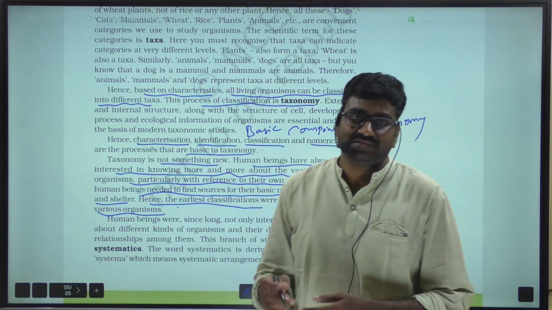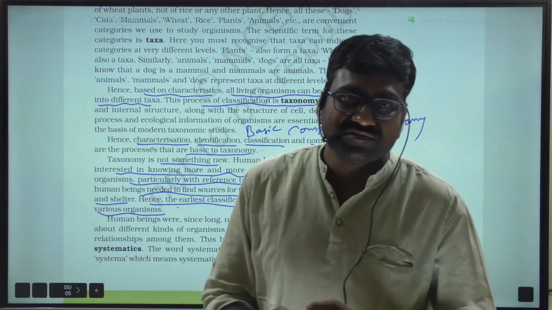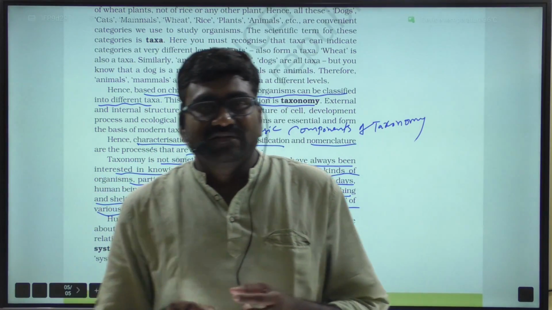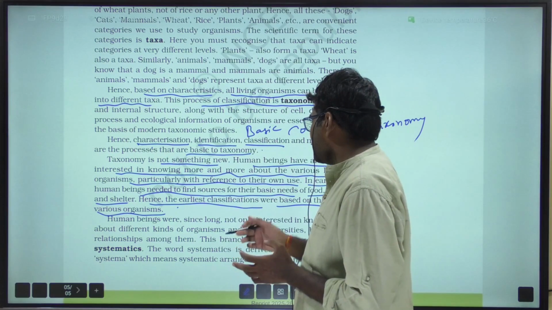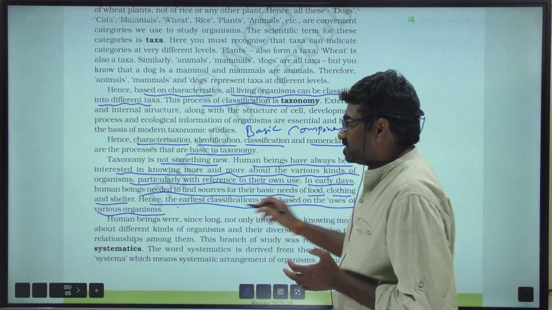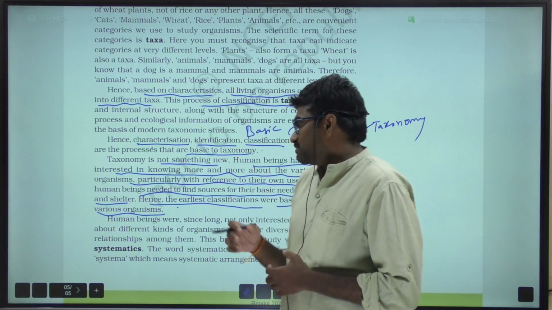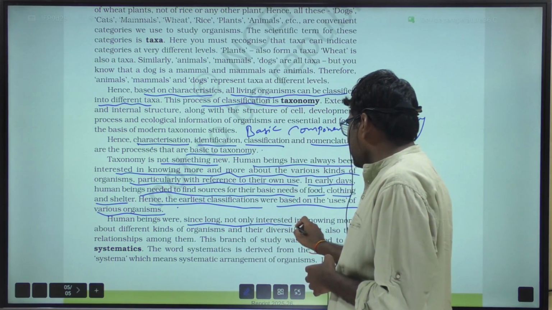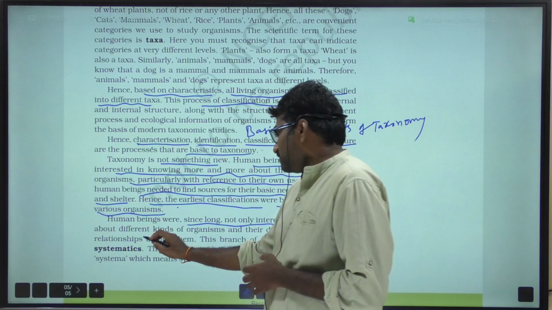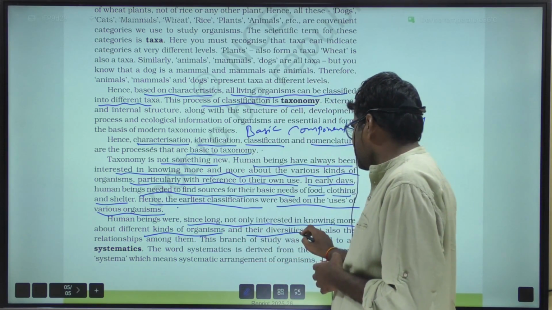We had discussed this in biological classification. So early man classified living organisms based on his needs, that is, food, clothing, and shelter.